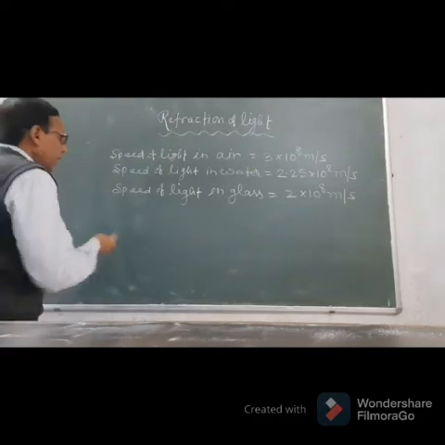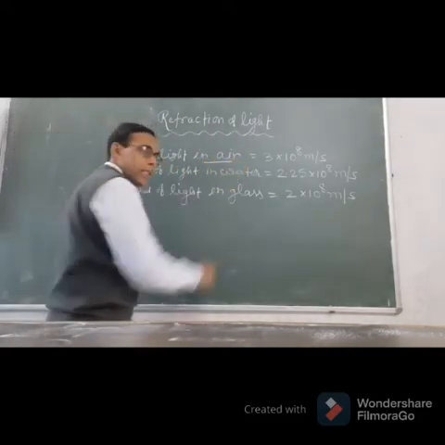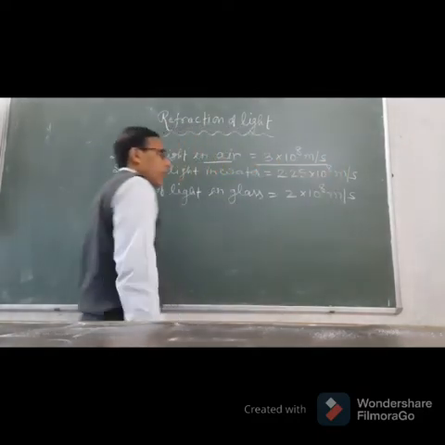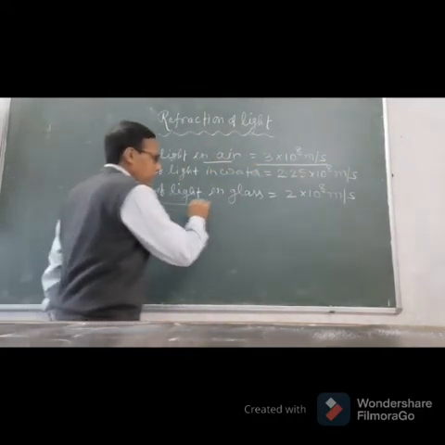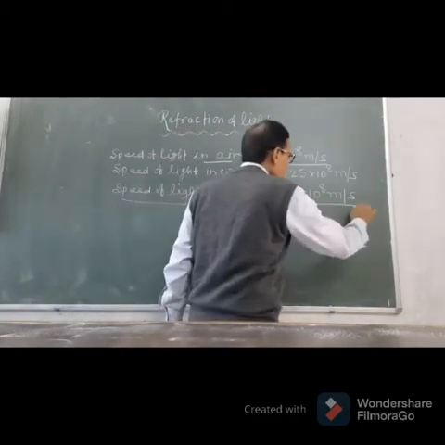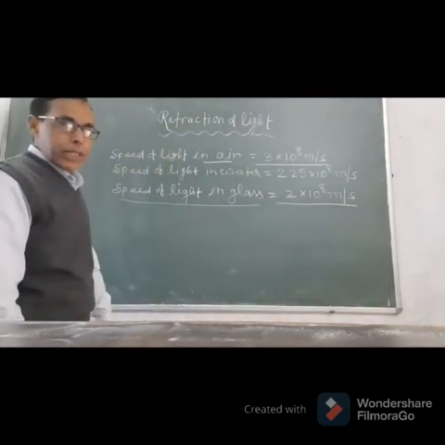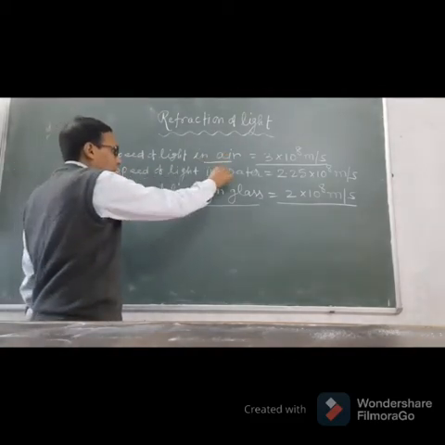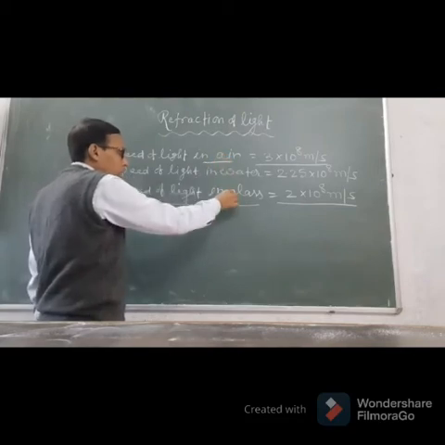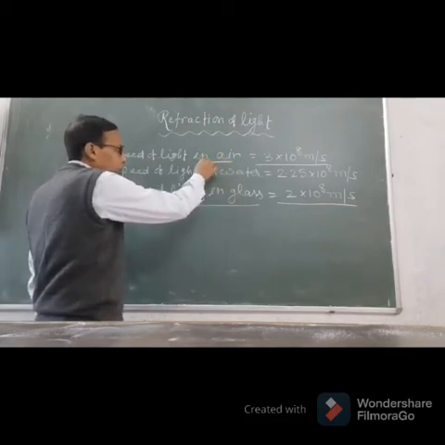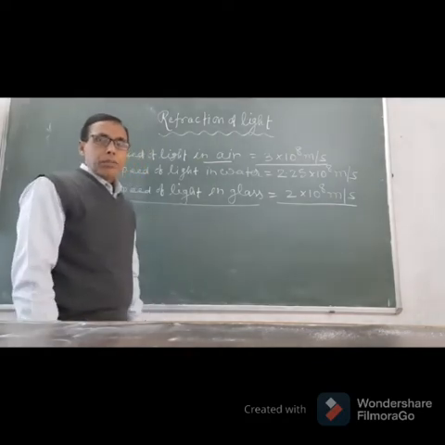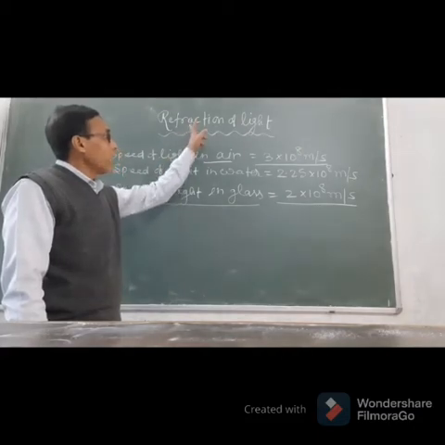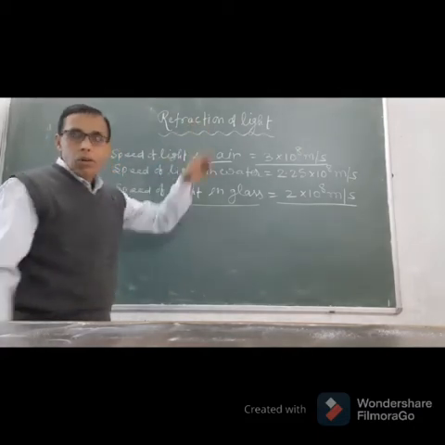So here we observe that the speed of light in air is 3 into 10 to the power 8 meter per second. This is the maximum speed of light. But in glass it is 2 into 10 to the power 8 meter per second. So as the ray of light enters from air to water or air to glass, the path of the ray of light changes, because the speed of light in different media is different, and this phenomenon is known as refraction of light.